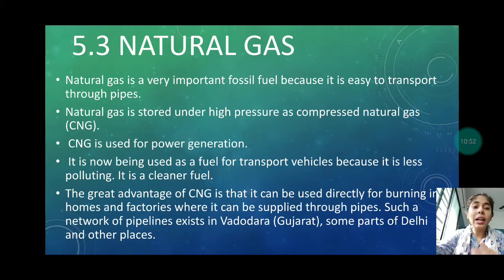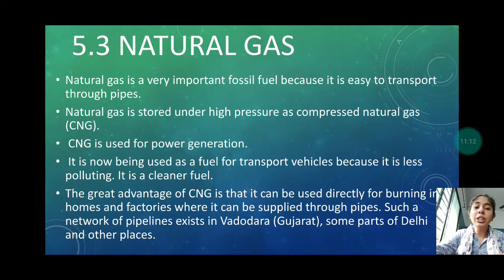Natural gas is stored under high pressure, that is CNG. CNG is used for power generation. Okay, the full form of CNG is compressed natural gas.